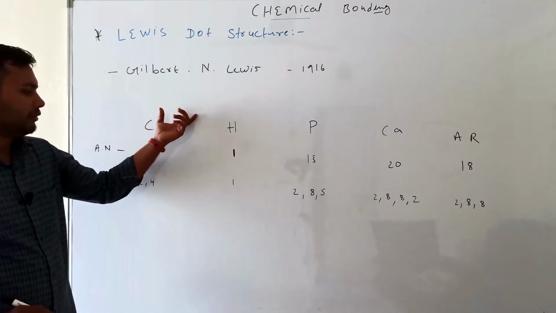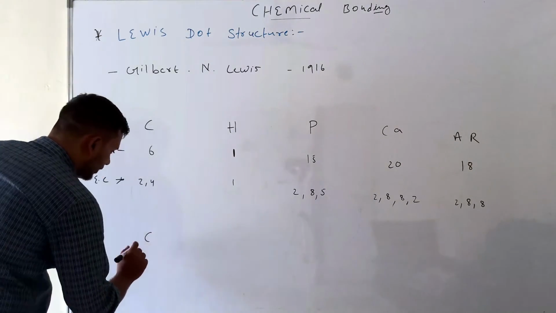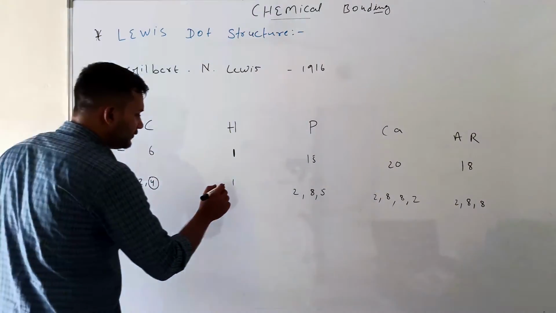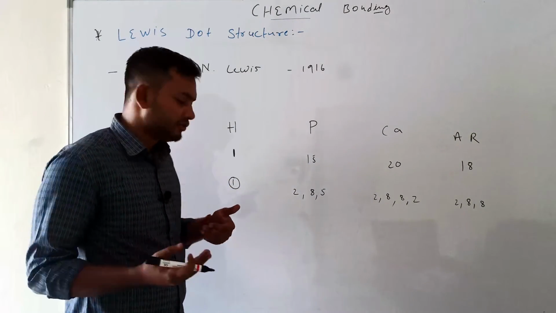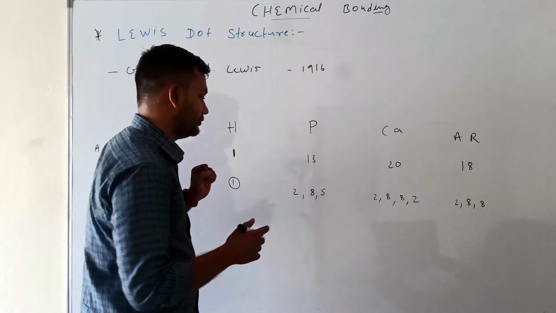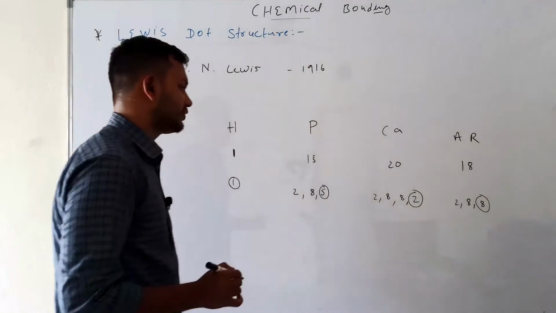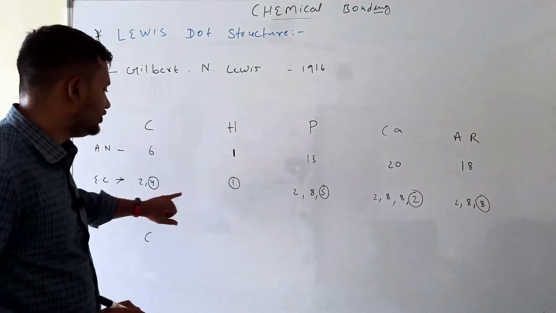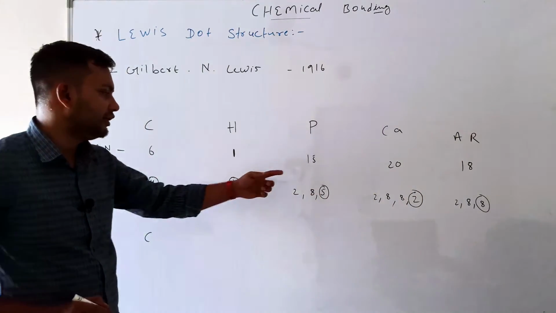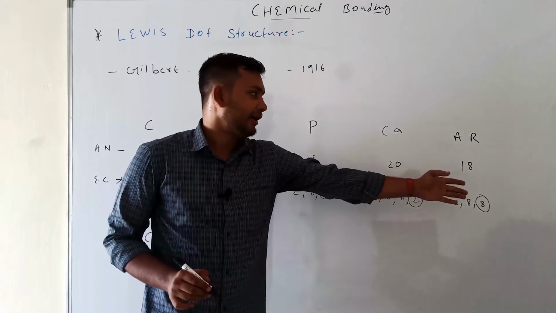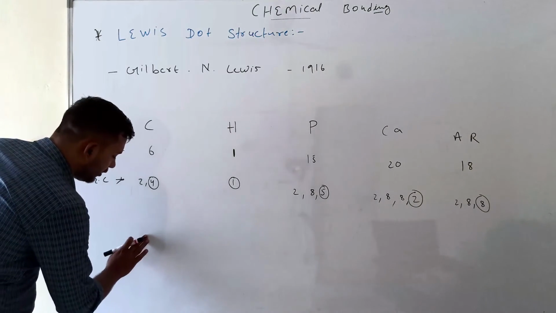Now we put the Lewis dot structure. In the Lewis structure we always put only the valence electrons. How many electrons are in the valence shell? The last orbit is called the valence shell, meaning valence electrons. So carbon's valency is 4, hydrogen is 1, phosphorus 5, calcium 2, and argon 8. So we always put as many dots as the valency.